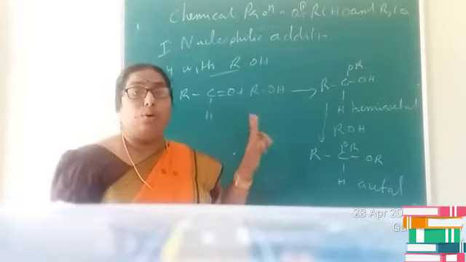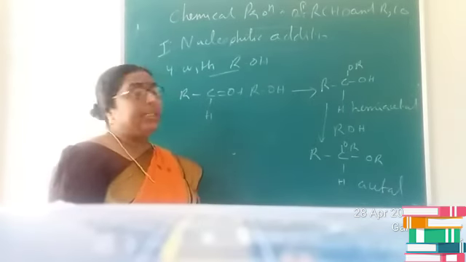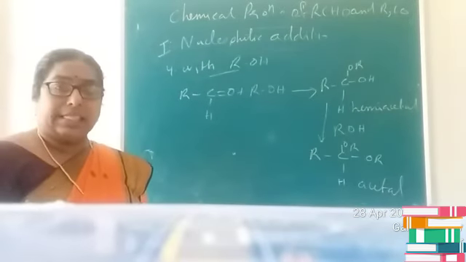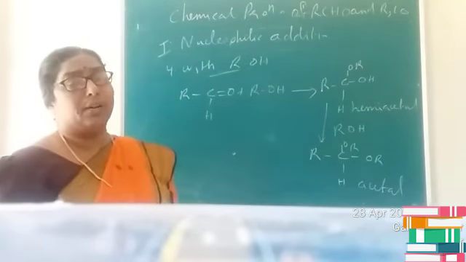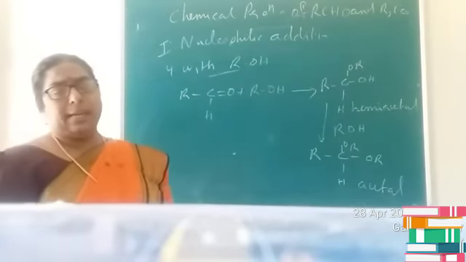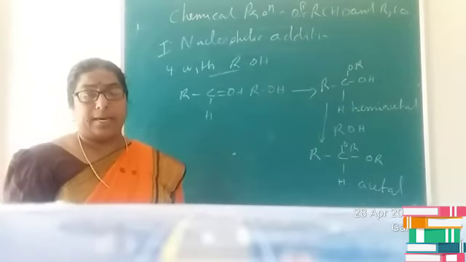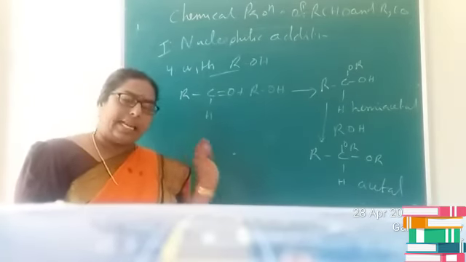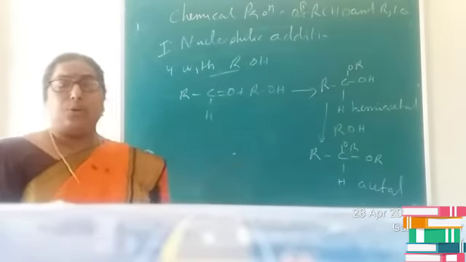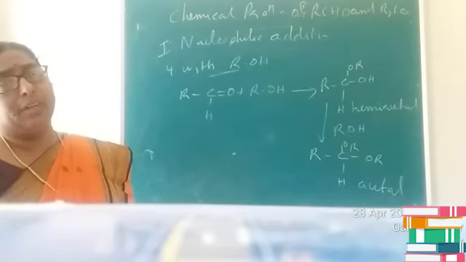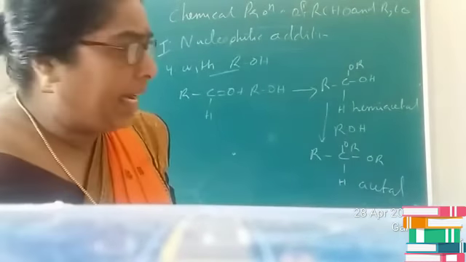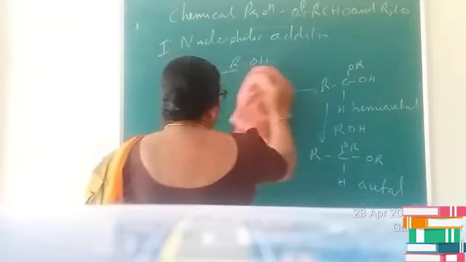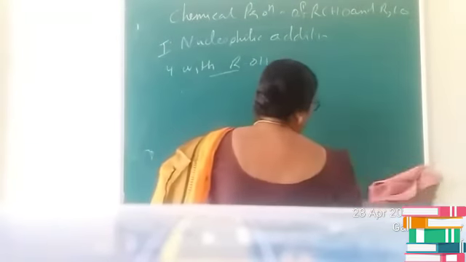An aldehyde reacts with the monohydric alcohol ROH, and in the first step you will get a hemiacetal, and in the second step it further reacts with one more molecule of alcohol and produces an acetal as the product. In this case, children, a slight difference is there, since ketones do not react with monohydric alcohol, but they react with dihydric alcohol and produce a ketal as the product.